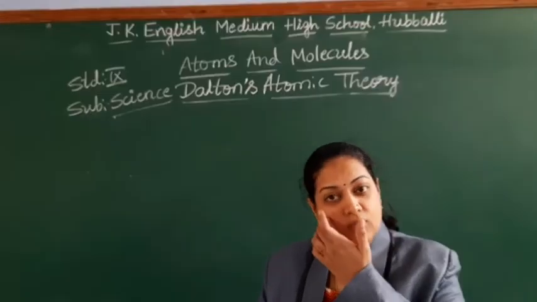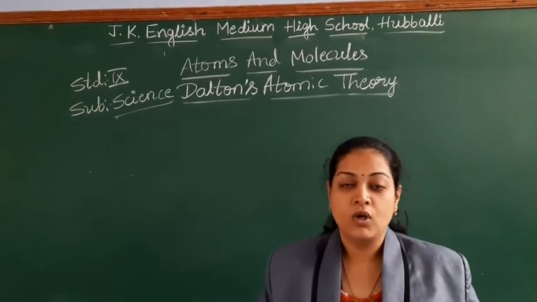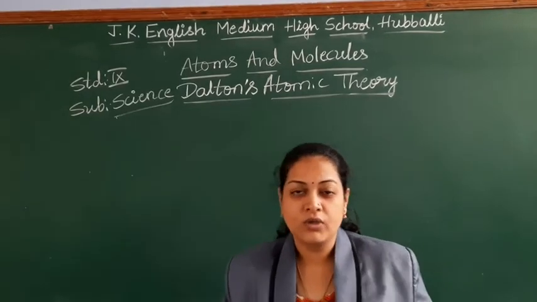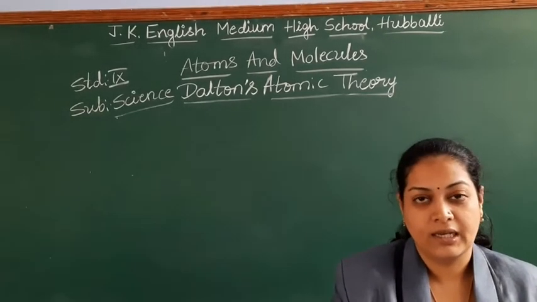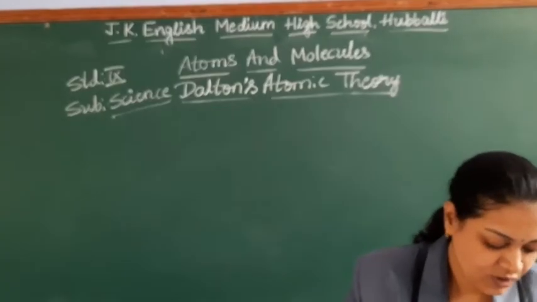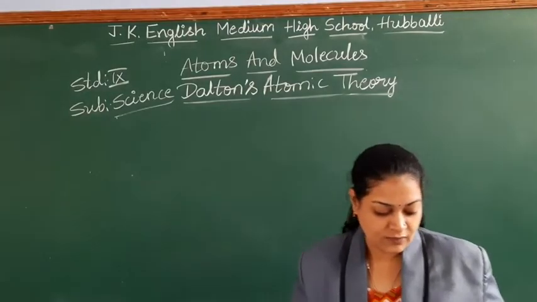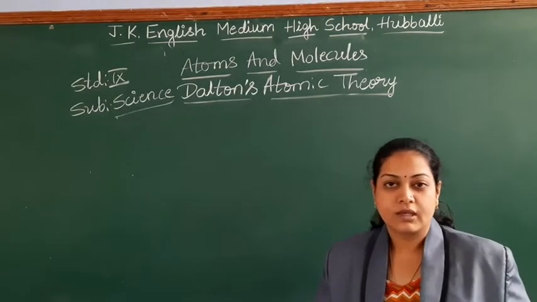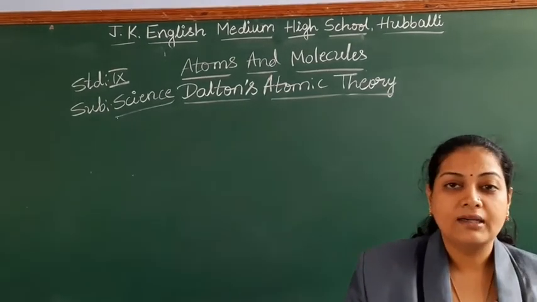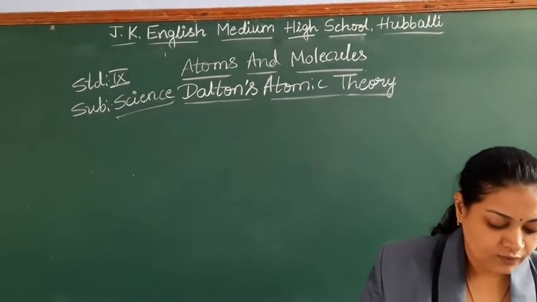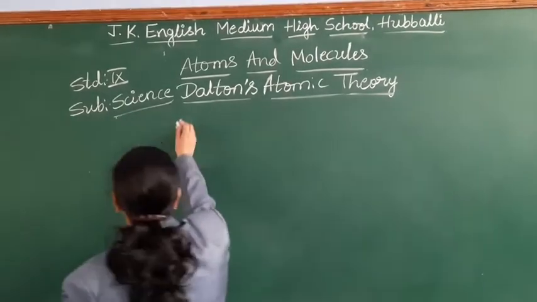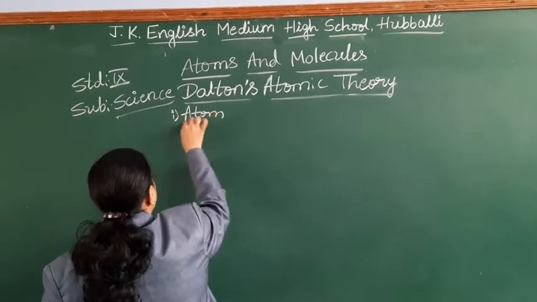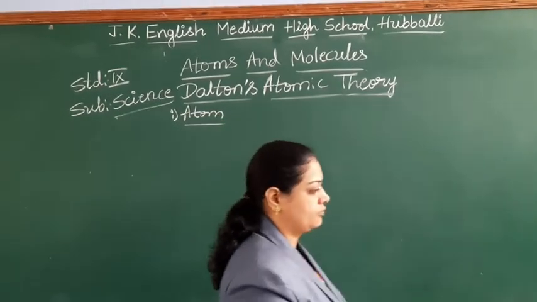He set about his own ideas about the atom, called the postulates of Dalton's atomic theory. What he said, the first one, take down: all matter is made of very tiny particles called atoms.